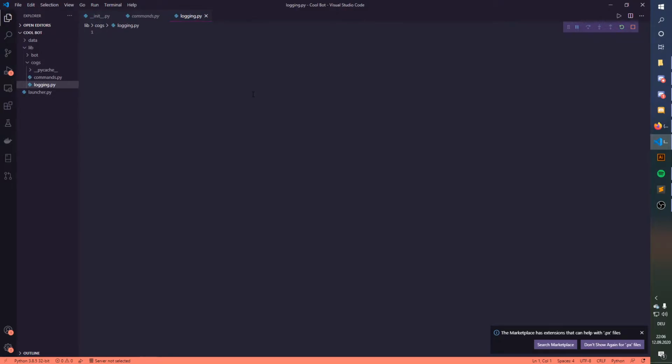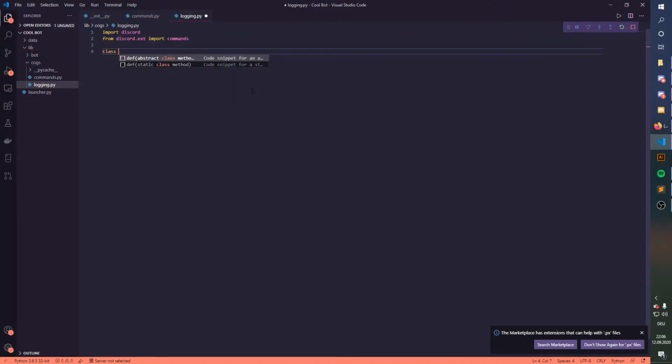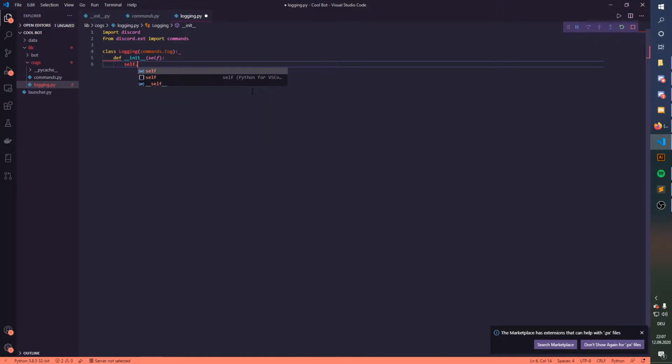In Python, we're going to import discord again, and from discord.ext import commands. More we don't need. We're just going to make a class LoggingCommands(commands.Cog), and in here we make an initializer, __init__. We're just going to make self.bot, and paste in bot. Perfect. That's pretty good right here.